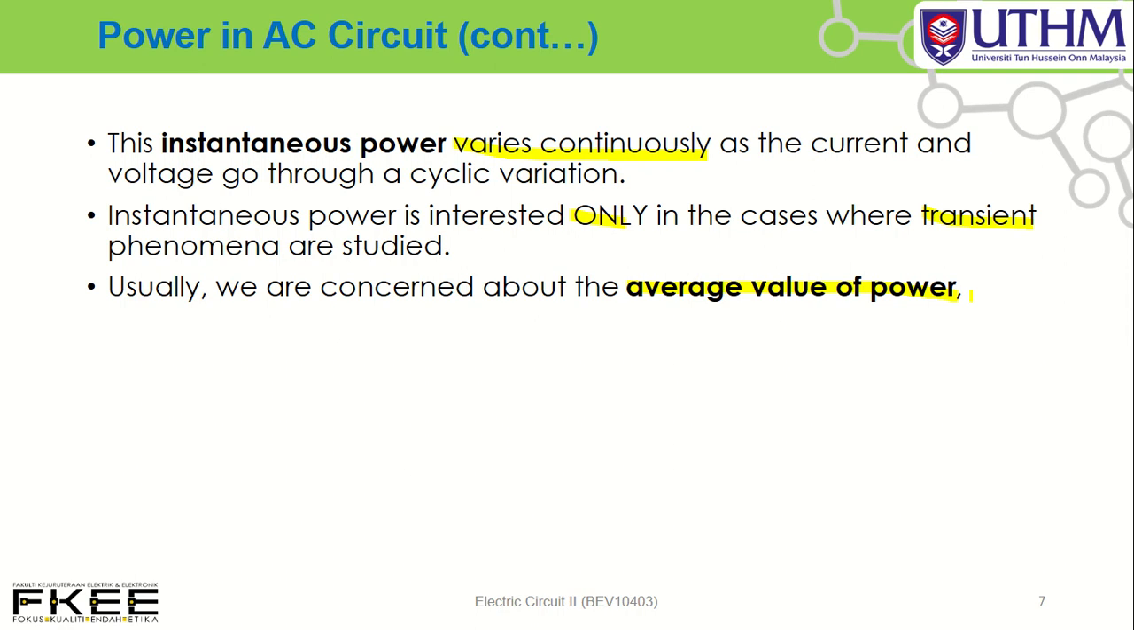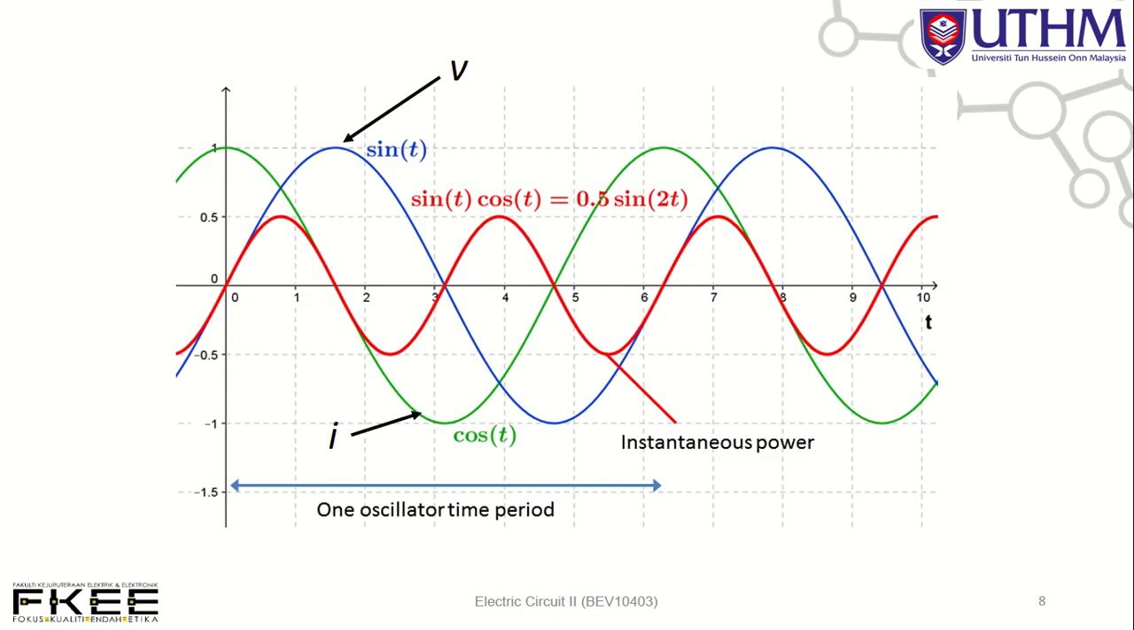So the question is how to determine the average value of power from the instantaneous power. Let's say you have a v and i. In order to determine the average value of power, you have to integrate v and i with respect to dt and multiply by 1 over T. Okay, you need to integrate: 1 over T integral of v times i dt from 0 to T. So you can get the average value of power.